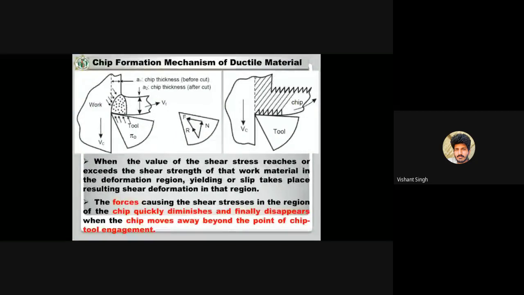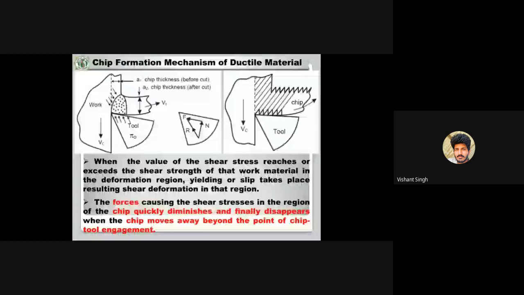Now the forces causing the shear stresses in the region of the hot chip quickly diminish and finally disappear when the chip moves away beyond the point of chip-tool engagement. That means when these chips are removed from this workpiece material, mainly from this shear zone, in this direction, then these chips will be free from shear stress. Okay.